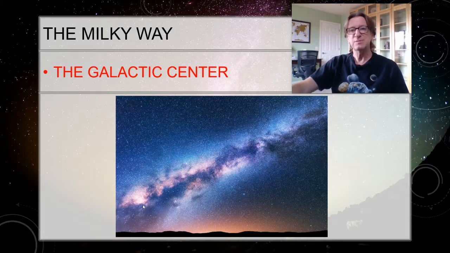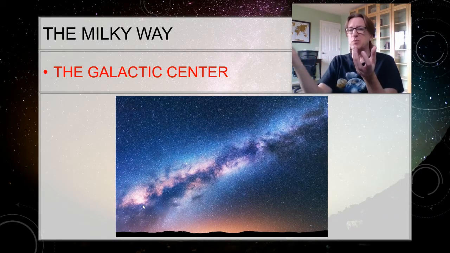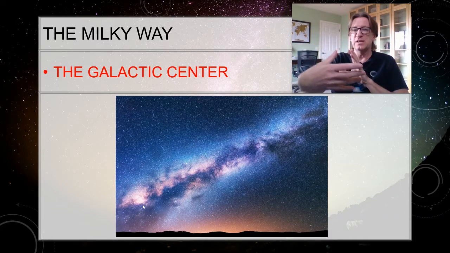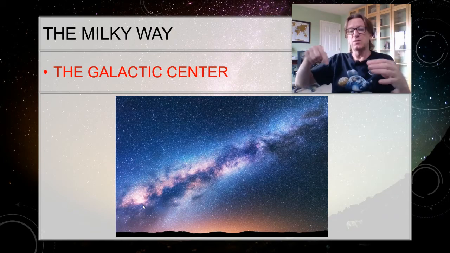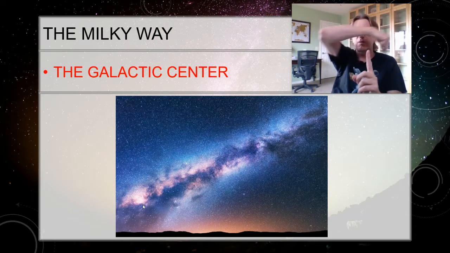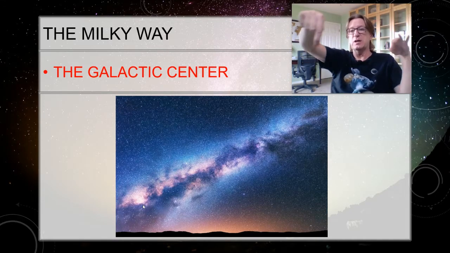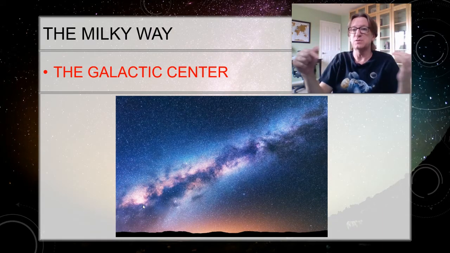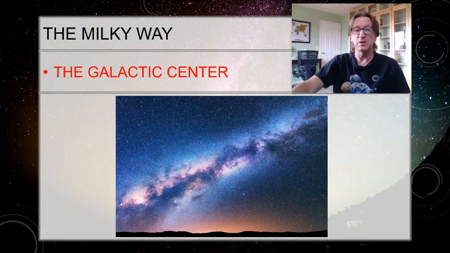Now, there are some special things going on, but I don't want you to lose sight of the fact that the gravity of the center of the galaxy is not what's making things go around. Lots of people get confused. They say, well, there's this massive black hole and everything's orbiting it. Well, no, they're orbiting each other. And so the galaxy has its shape just because that's the average of the orbits. If I've got a single star that's traveling around here, I also have a star on this side as well. And so overall, the galaxy looks solid, but it's really not. It's really composed of just these orbits of all these stars. Next lesson, when we start talking about different types of galaxies, that's going to be an important concept.